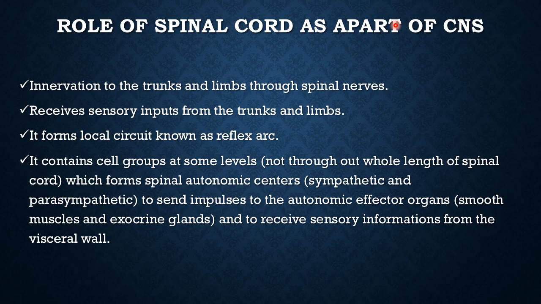So spinal autonomic centers are nothing but sympathetic and parasympathetic. Okay, and these send impulses to the autonomic effector organs. What are the effector organs? Smooth muscles, exocrine glands, these are the effector organs. Okay, and to receive sensory information from the visceral wall.